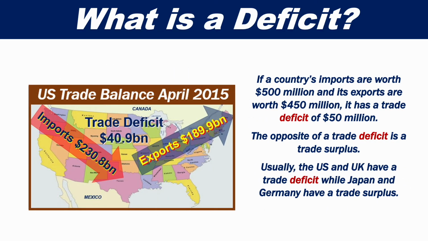If a country's imports are worth 500 million and its exports are worth 450 million, it has a trade deficit of 50 million. The opposite of a trade deficit is a trade surplus. Usually the UK and US have a trade deficit, while Japan and Germany have a trade surplus.